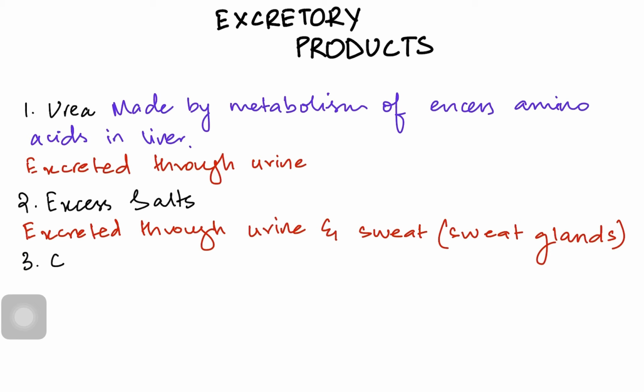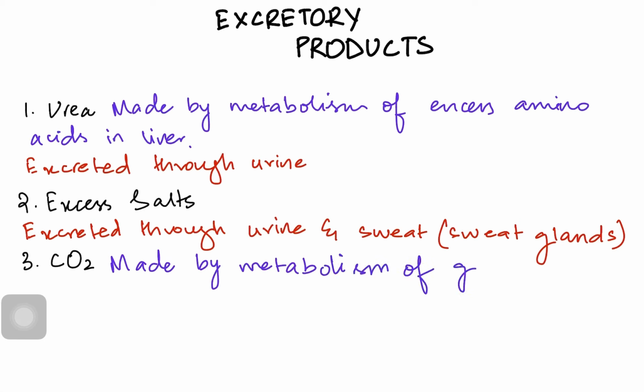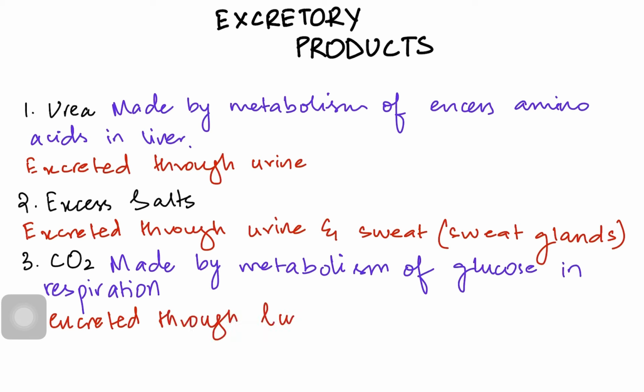Third is going to be carbon dioxide. Now we are all aware that carbon dioxide is made by the metabolism of glucose in respiration. So aerobic respiration is something we'll talk about later. So glucose is broken down into carbon dioxide over there. It is excreted through the lungs, obviously when we expire. So in expiration, or we can use another word, exhalation.